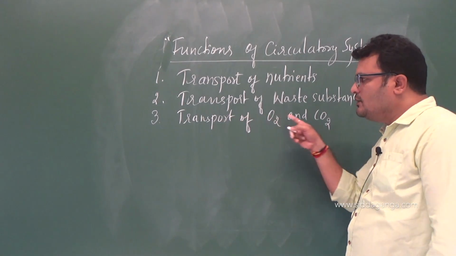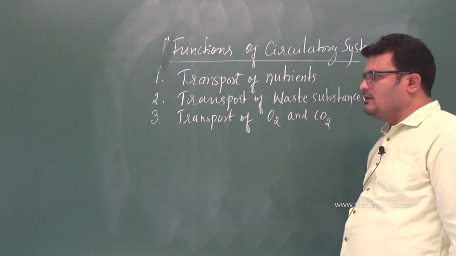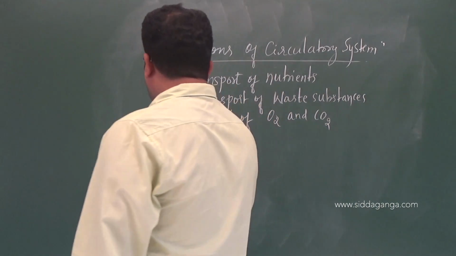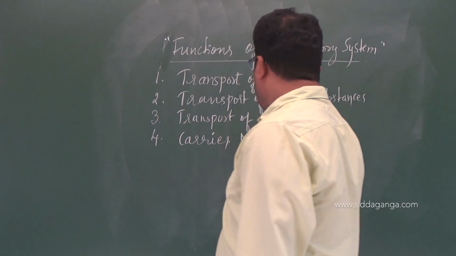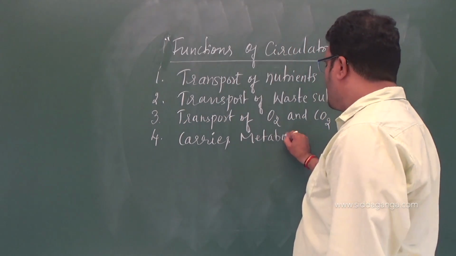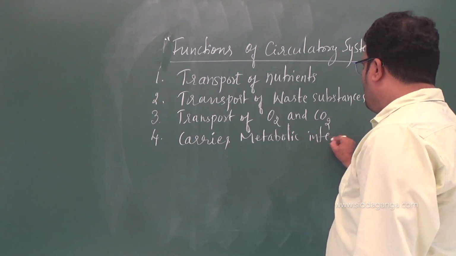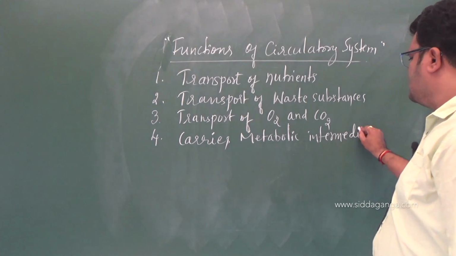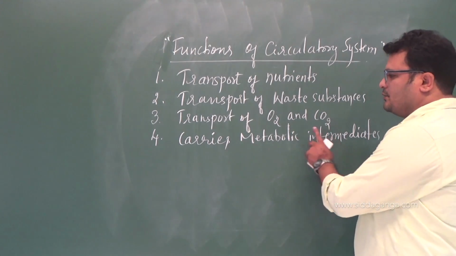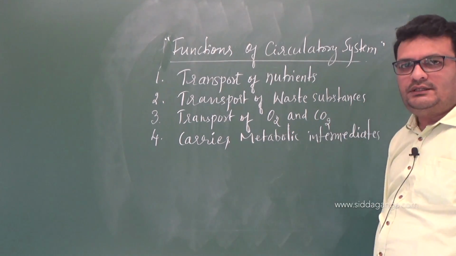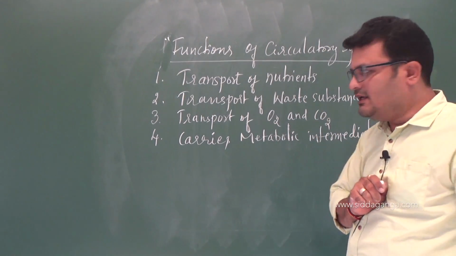You would have learned this in breathing and exchange of gases, the process of transport of oxygen and carbon dioxide. And the fourth one, carries metabolic intermediates. Intermediates are the products or byproducts produced during a metabolic process, metabolism.